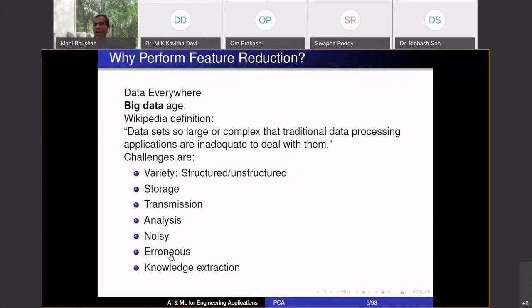We talked about bias in the data. If I perform a survey of a person and the person deliberately gives me a wrong answer, that's a bias now. It's no more random variability, right? How do you extract knowledge, which is ultimately what we want to do? Machine learning is all about this last part, knowledge extraction. Can I make some inferences from the data, learn something about my system, which I can then use to say something about the future behavior, right?